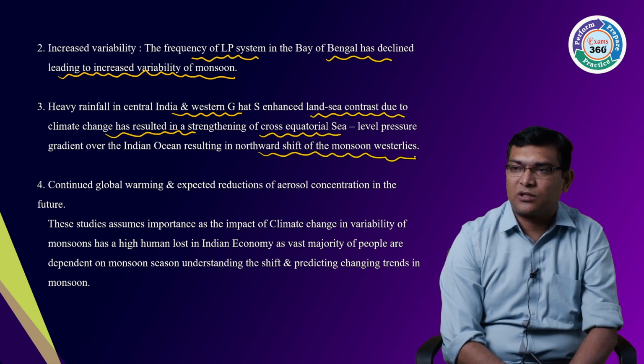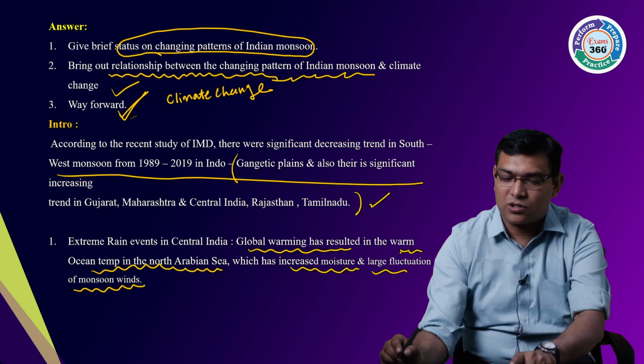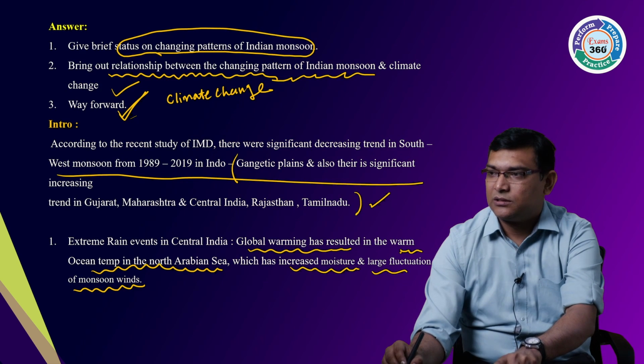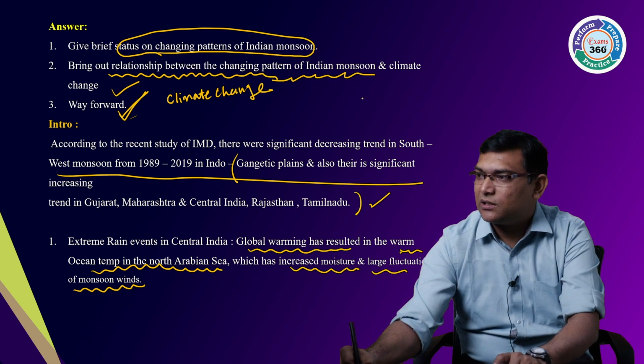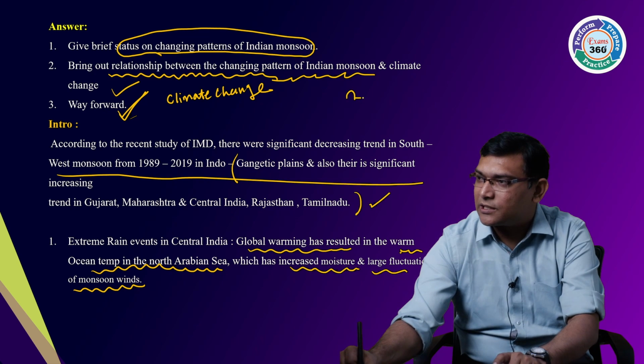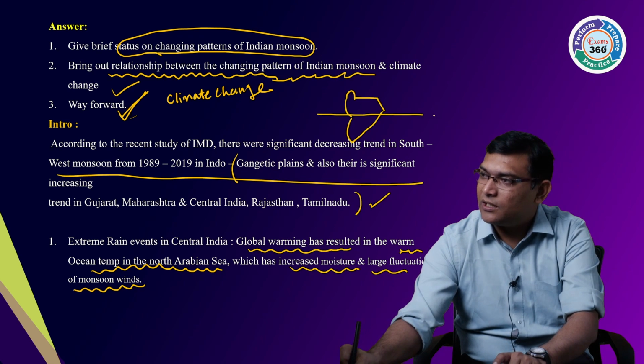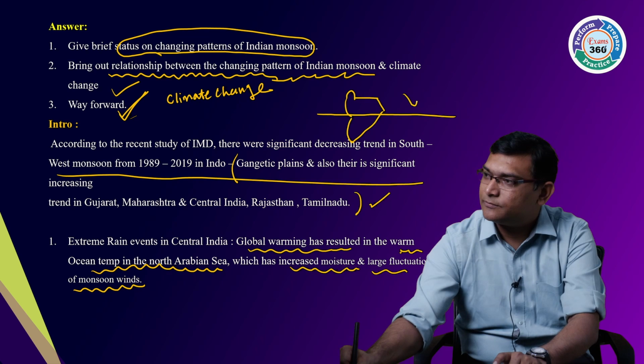So what is this cross-equatorial flow? Jet streams are increasing. Here is Africa, and here you have India.